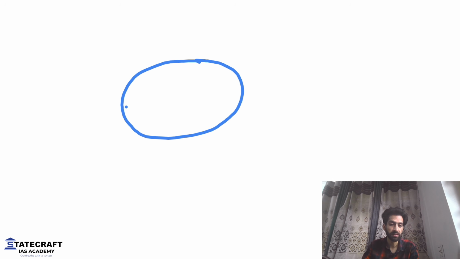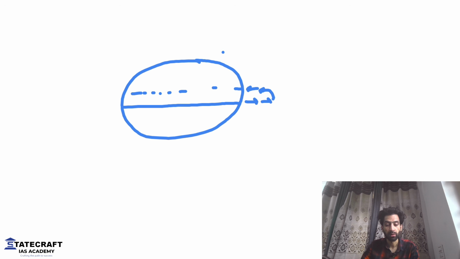Let's say this is Earth, this is the equator. What I'm trying to tell you is that on the equator, the air goes up and then it will come down around 30 degrees, somewhere here. Okay. On the poles, the wind will come down again. And then we will have somewhat like this. And this is how the three cells will be formed.